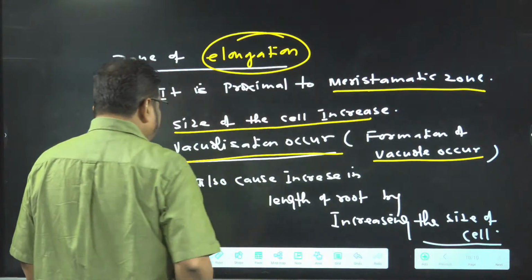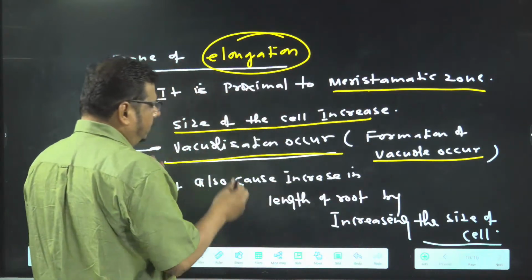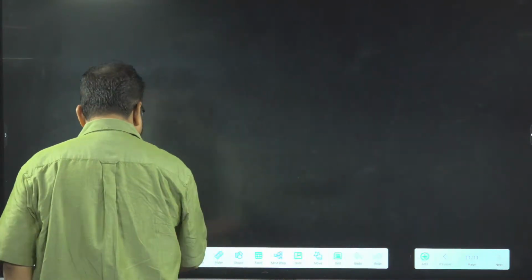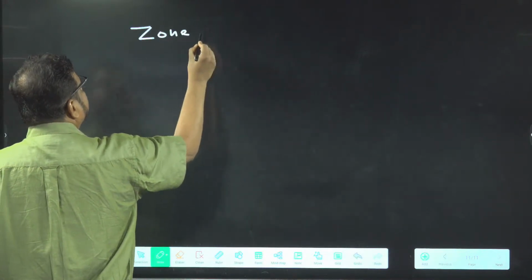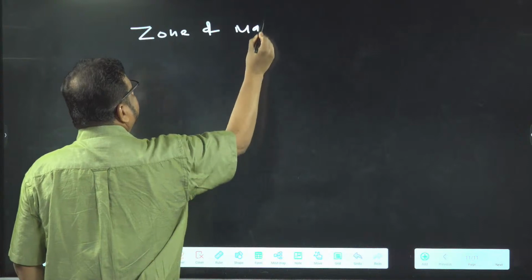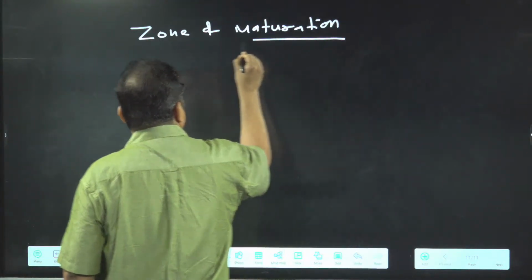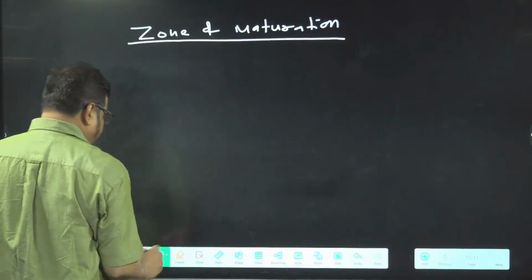And it also causes the increase of the length of root by increasing the size of the cell. Now finally we are coming on which one? Zone of maturation. That I wrote there, right? In place of elongation, I wrote maturation. Okay, no issue.